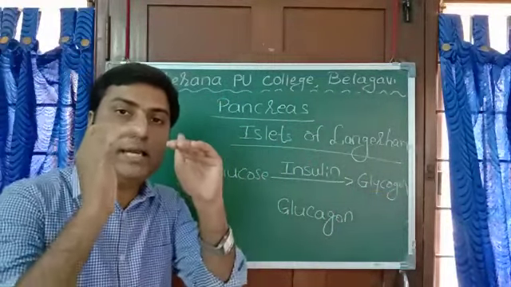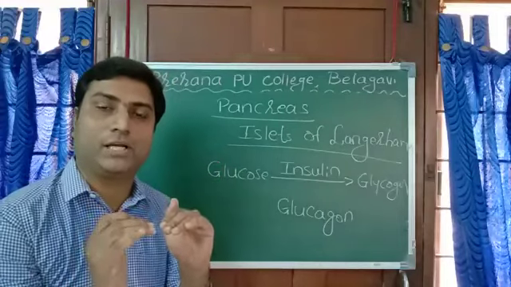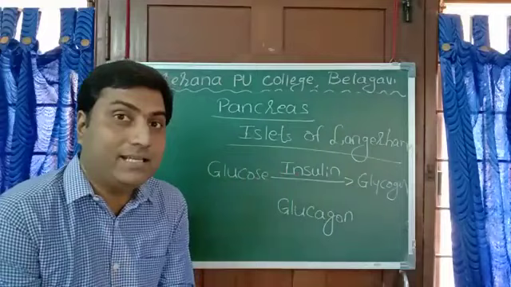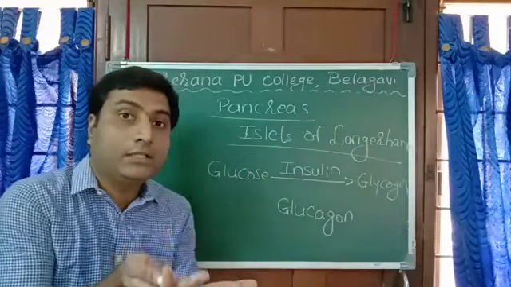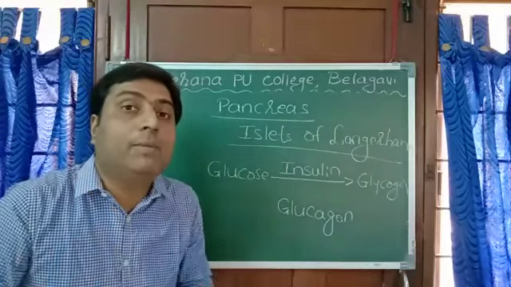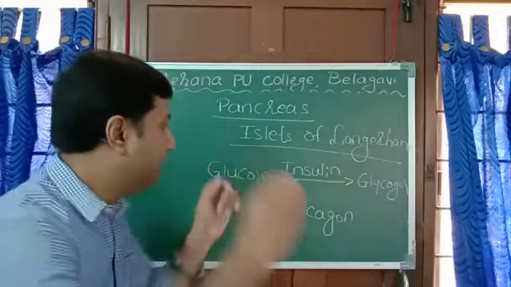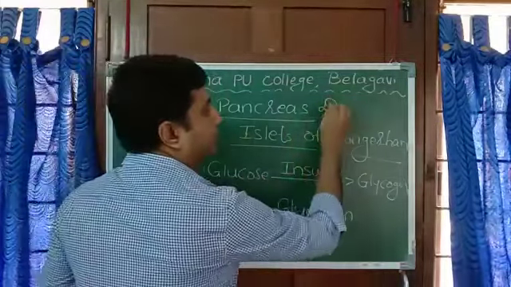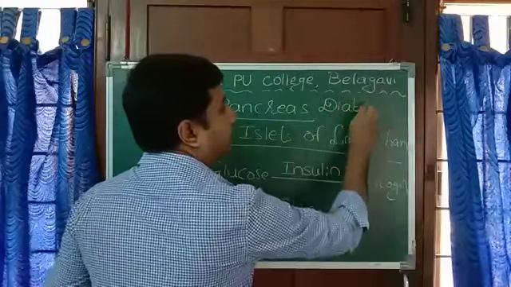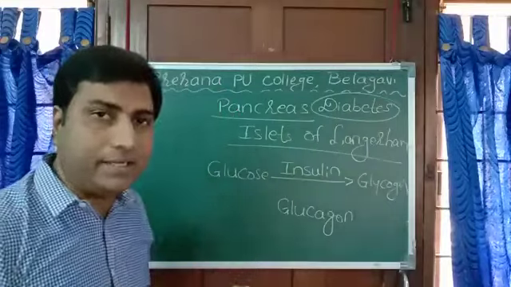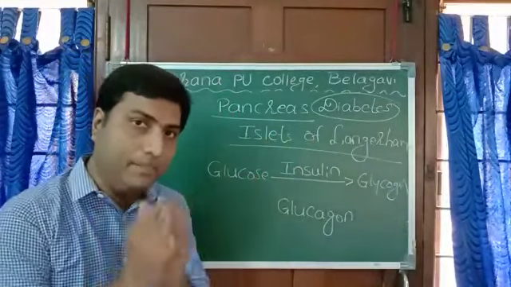Thus the sugar level is brought to normal condition, so we are safe. If this hormone is not released, then automatically the glucose level in the blood increases, and we call that condition diabetes. Actually, it is diabetes mellitus. In short form, we call it diabetes.